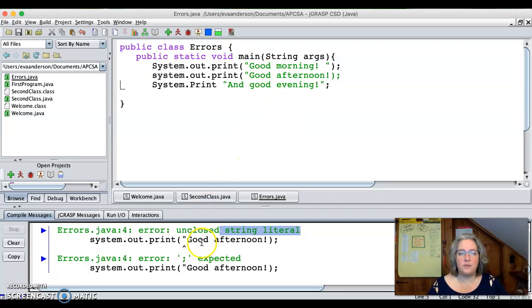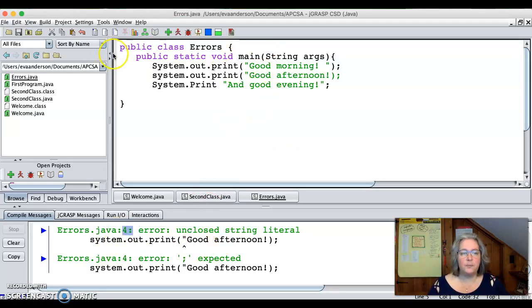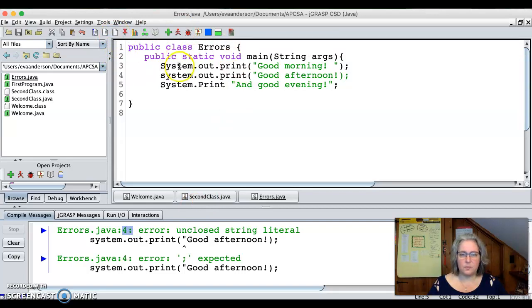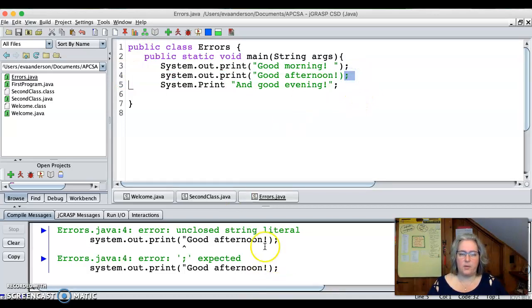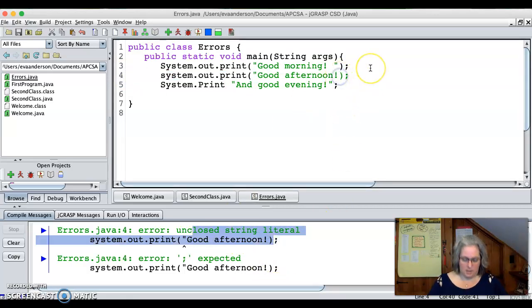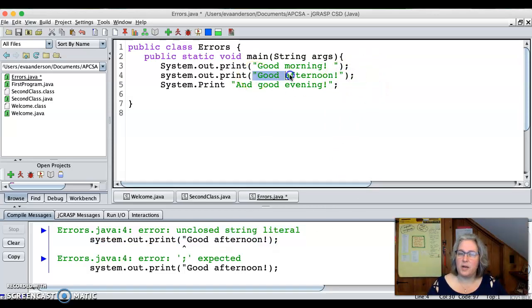And one thing you notice is it's giving you the line number. If you go up here where this is 1, 2, 3, it's giving you line 4, and you're like, but I see a semicolon, right? Oh no, this is an unclosed string literal. Ah, there. That closes the string literal, right? String literals have to be surrounded by double quotes.